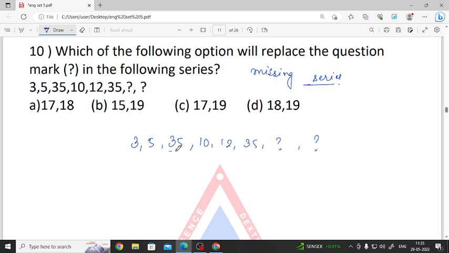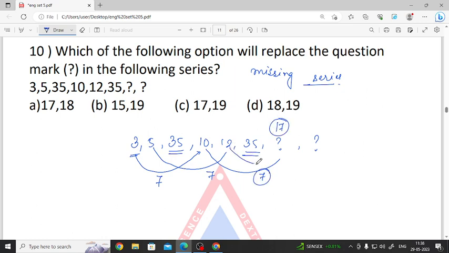Okay, we can see 35 and 35 is common here, the rest 4 digits are different. So if we see the first digit 3 and 10, what is the gap of 3 and 10? 7. And if we see 5 and 12, what is the gap? Again 7. So if we go with 10, gap of 7, we get 17, and 12, again gap of 7, we get 19. So 17 and 19, option C.